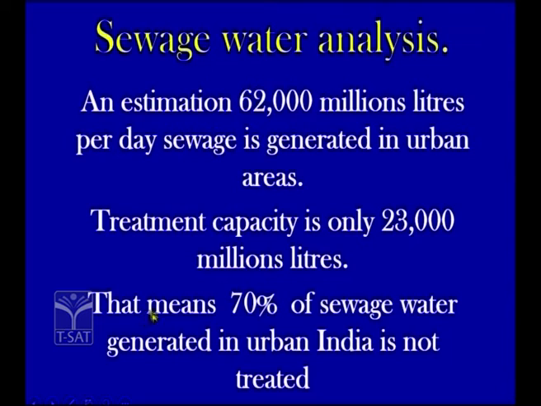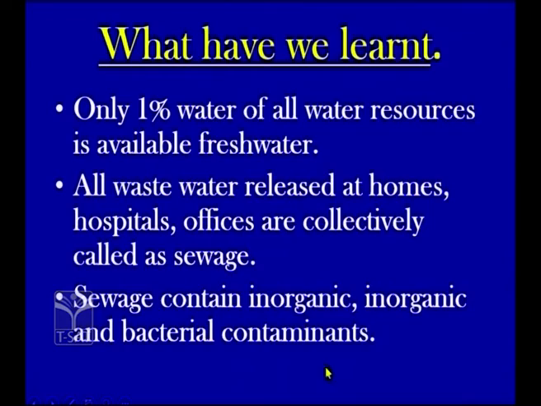That means only 30% of the sewage water is treated and 70% of the sewage water generated in urban India is not treated properly. This water may lead to various diseases, and that is why most people are suffering from infectious diseases. So we need to make our own contribution so that the sewage water can be treated properly.